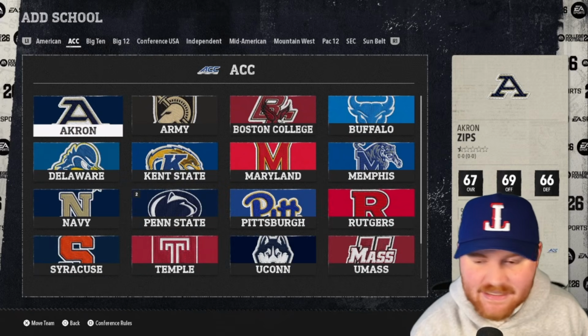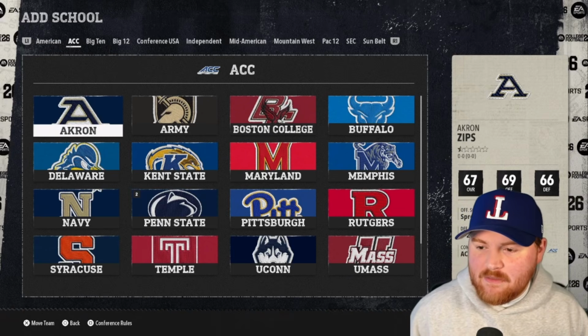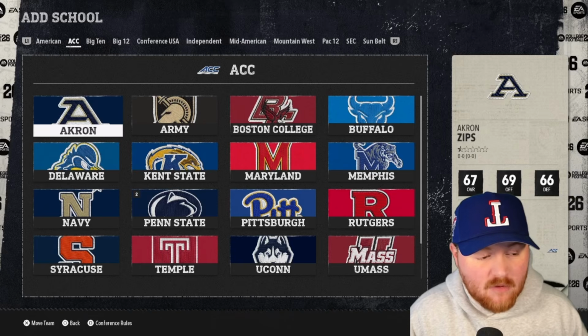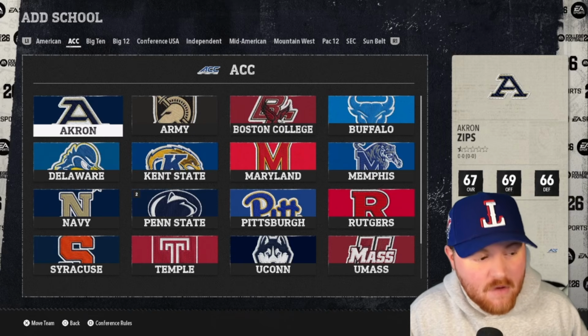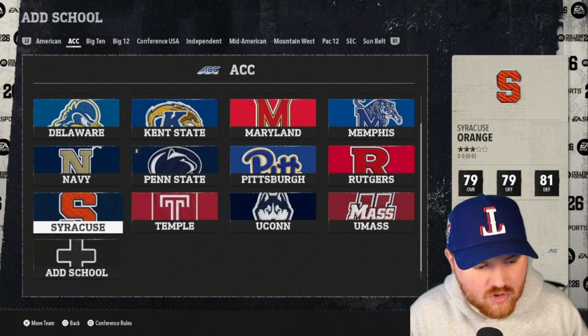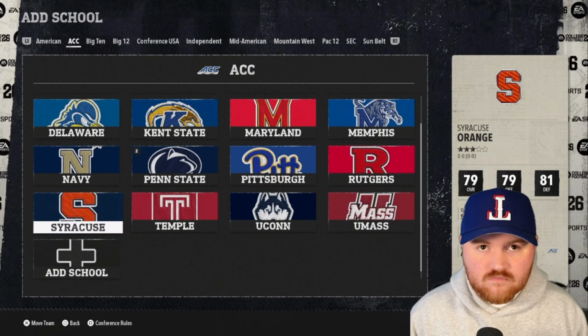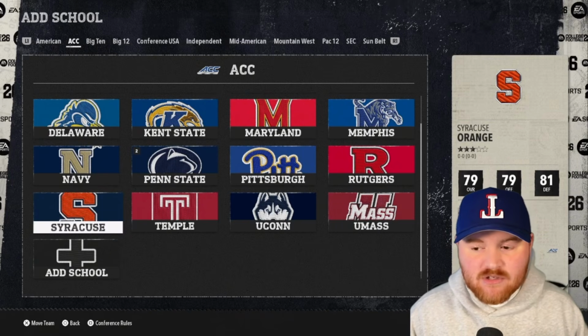Then we have the ACC, which is our Northeast and Mid-Atlantic Cold Climate Conference. This is Akron, Army, Boston College, Buffalo, Delaware, Kent State, Maryland, Memphis, Navy, Penn State, Pittsburgh, Rutgers, Syracuse, Temple, UConn, and UMass. Really, Ohio and Texas were the two that were split up.